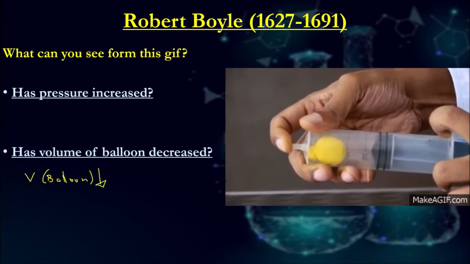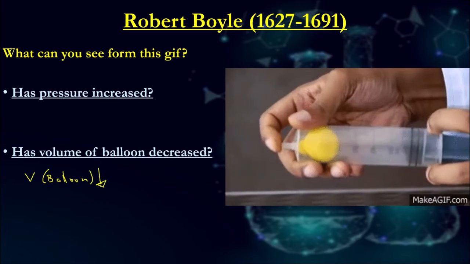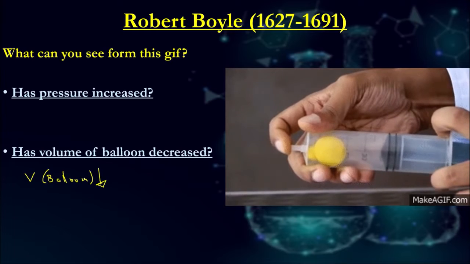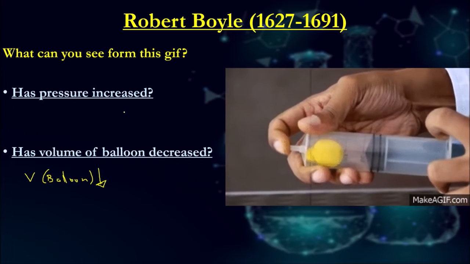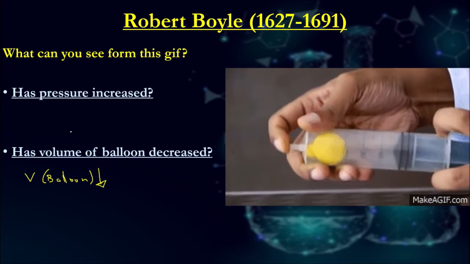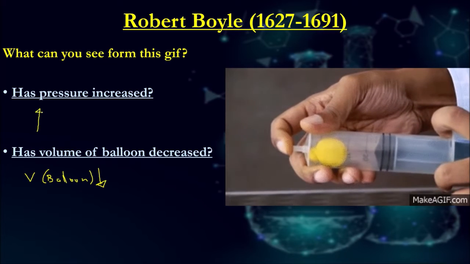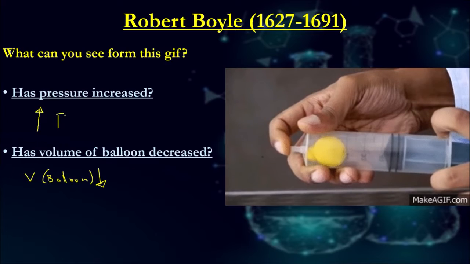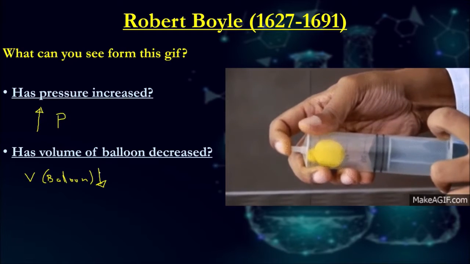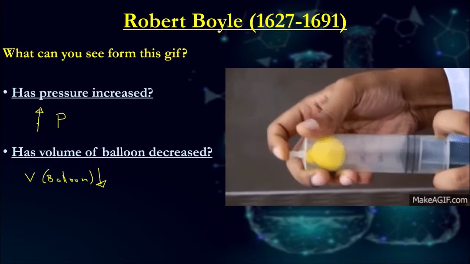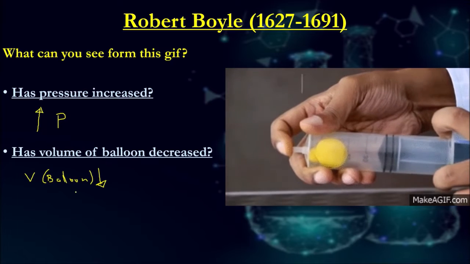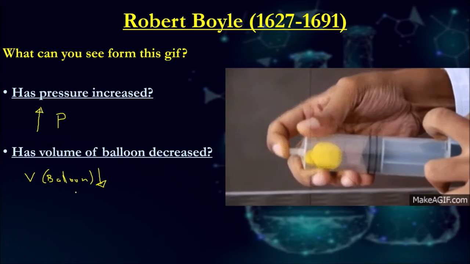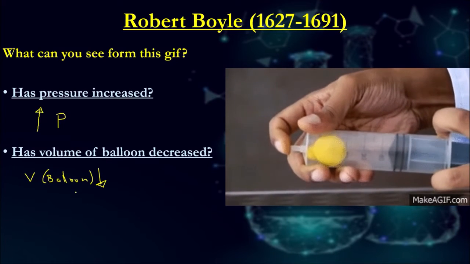It's going down. I'll also notice that the pressure of the syringe applying onto my balloon is increasing. So by increasing pressure, I'm decreasing the volume in my balloon.